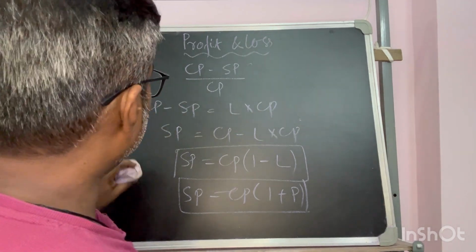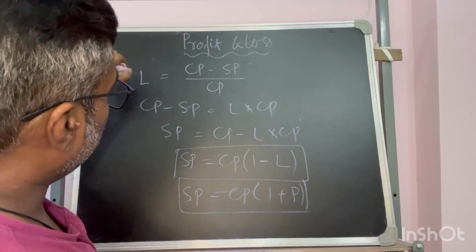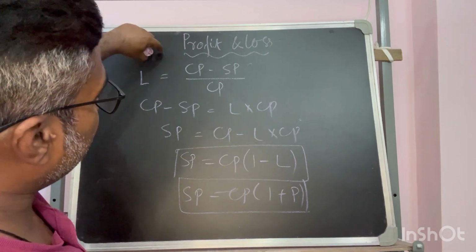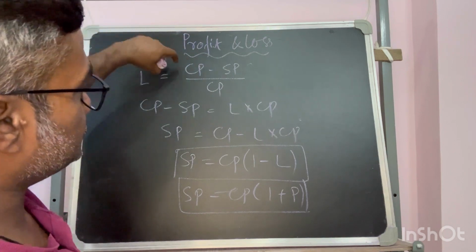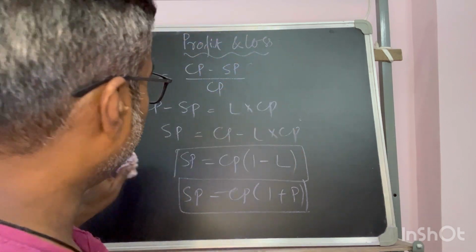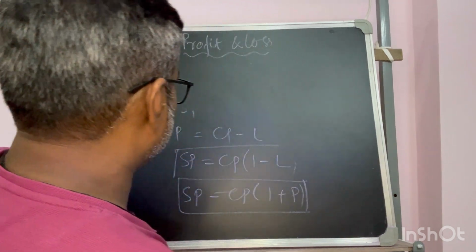So I will stop up to this, because you have understood the basics. What is the relation between profit and the cost price and the selling price? What is the relation between the loss and the cost price and the selling price? This is the basic I did, and the rest of the theory I will do in my next video.